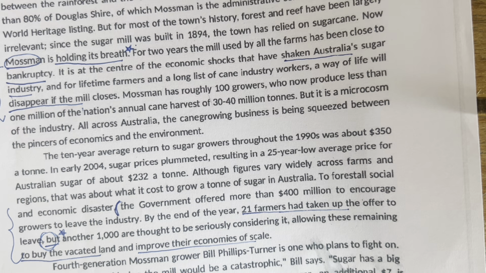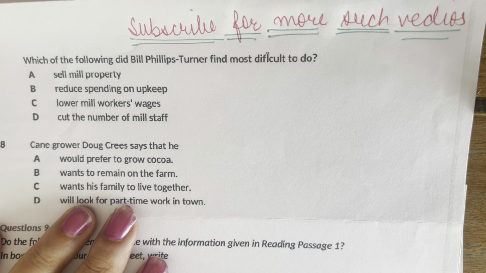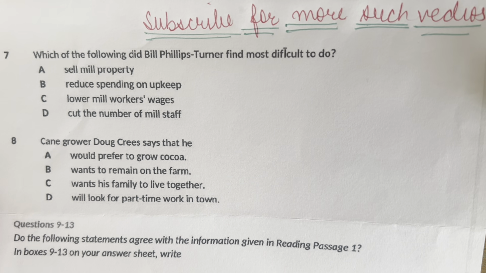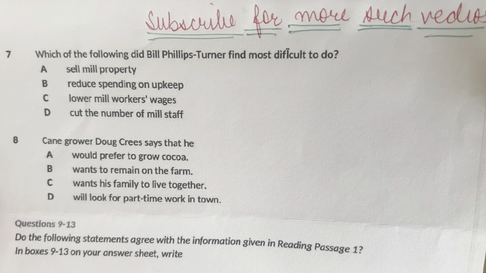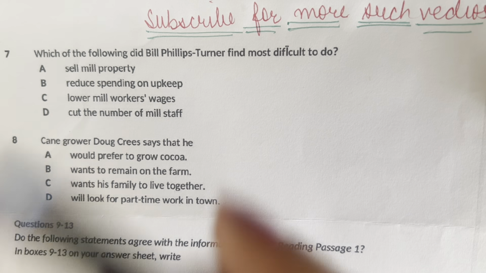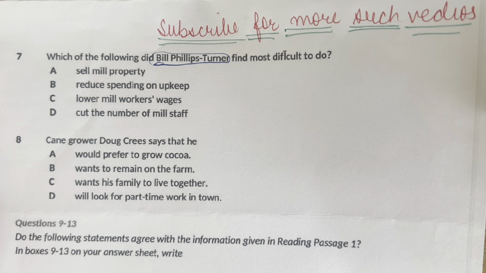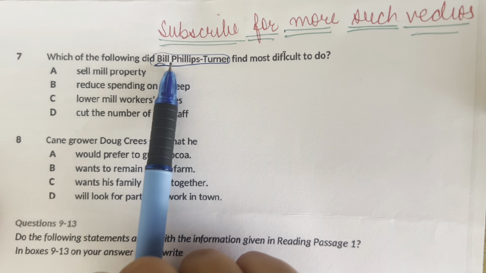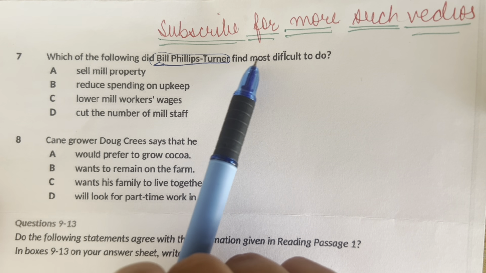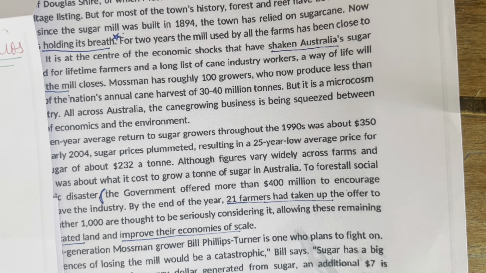All right, now let's read question number 7. Which of the following did Bill Philip Turner find most difficult to do? Okay, Bill Philip, so this is the name of the person. Maybe in this paragraph itself, we'll be able to find one of the answers to those initial 4 questions. We'll keep that in mind along with this question. We will not read the options yet. We just understand what was the thing that Bill Philip Turner found most difficult to do.